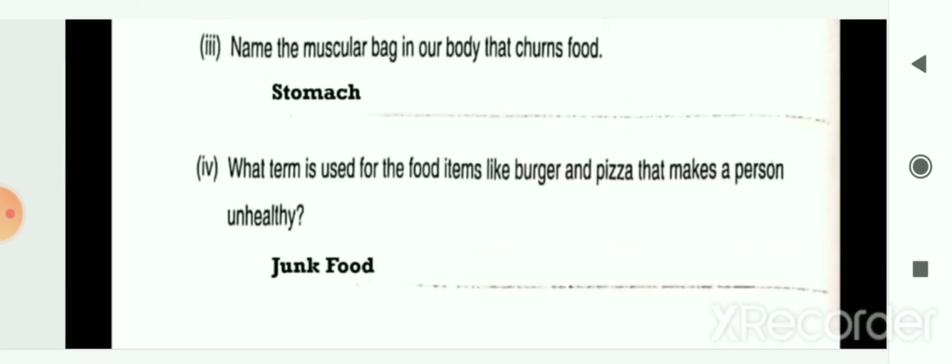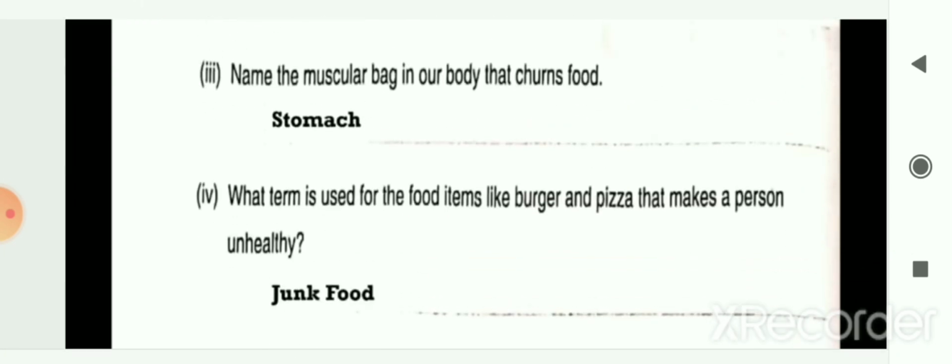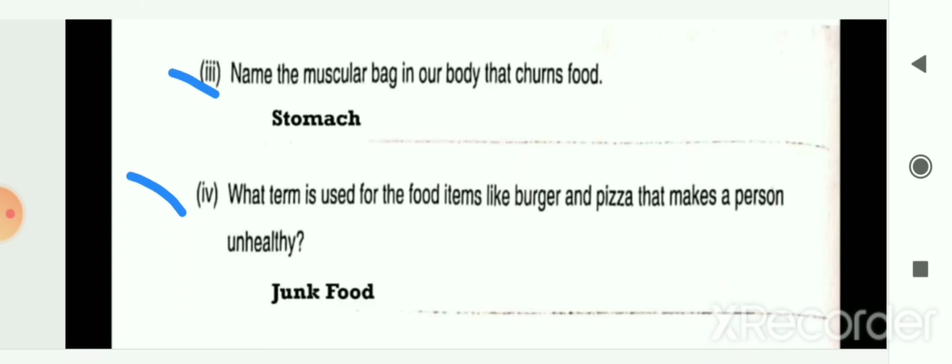Next question, name the muscular bag in our body that churns food. This bag is known as stomach. Next question, what term is used for food items like burger and pizza that make a person unhealthy? That food item is known as junk food.